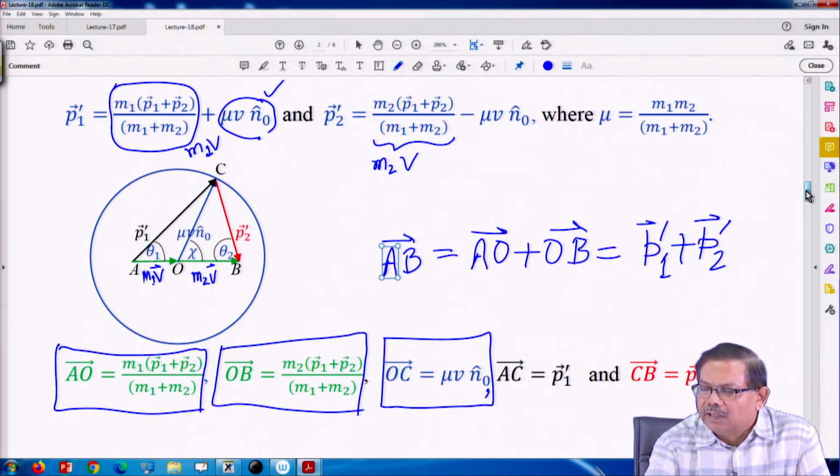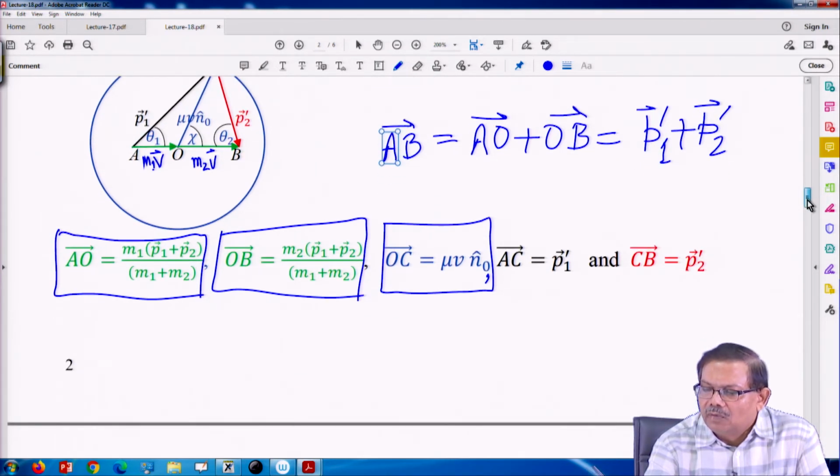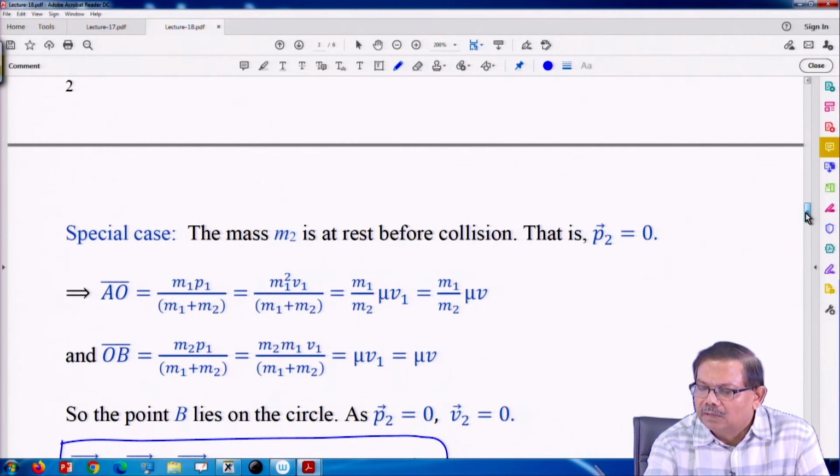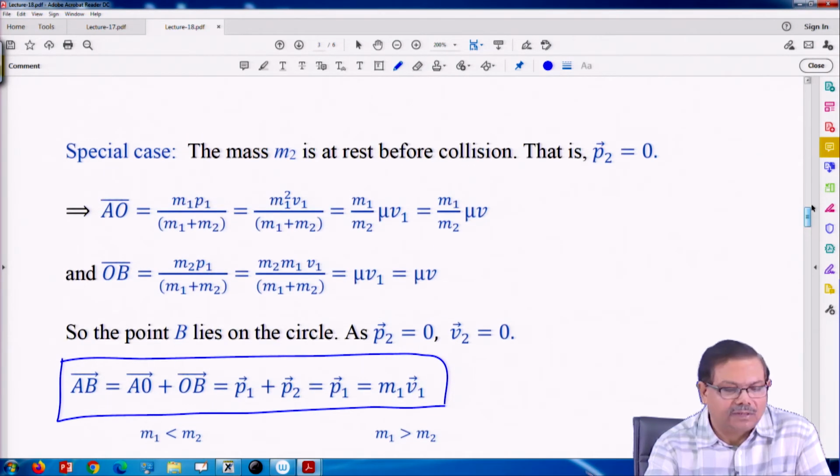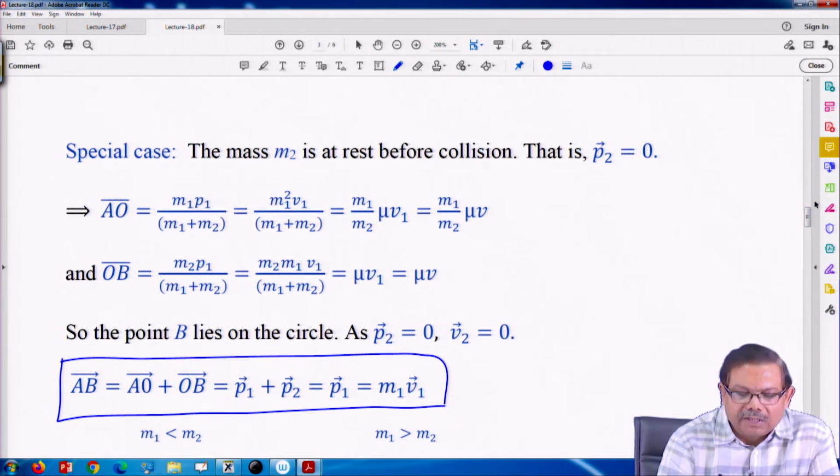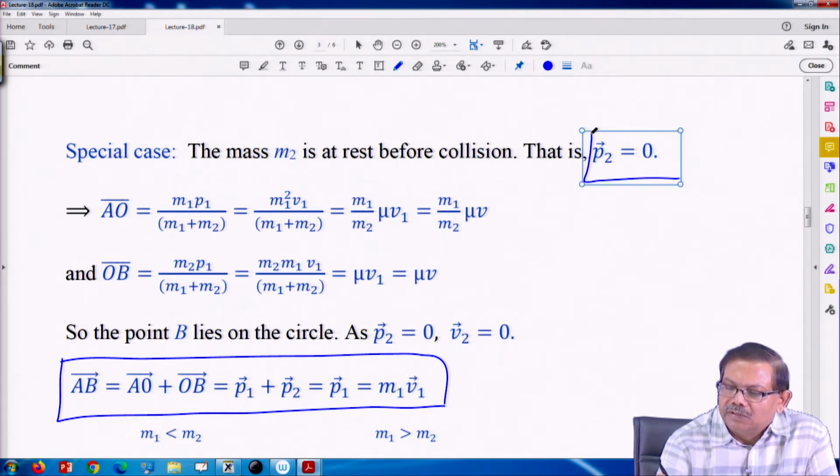So, we can see either in lab frame or in center of mass frame, etc. So, this is the special case, the mass m2 is at rest before collision. So, that means P2 is 0.